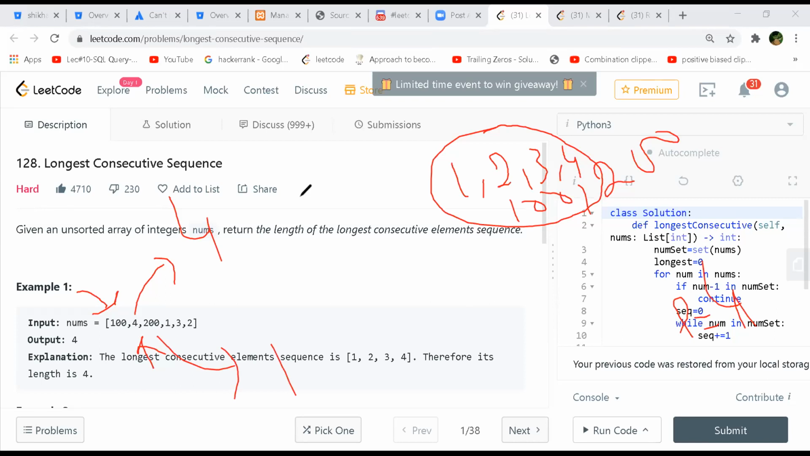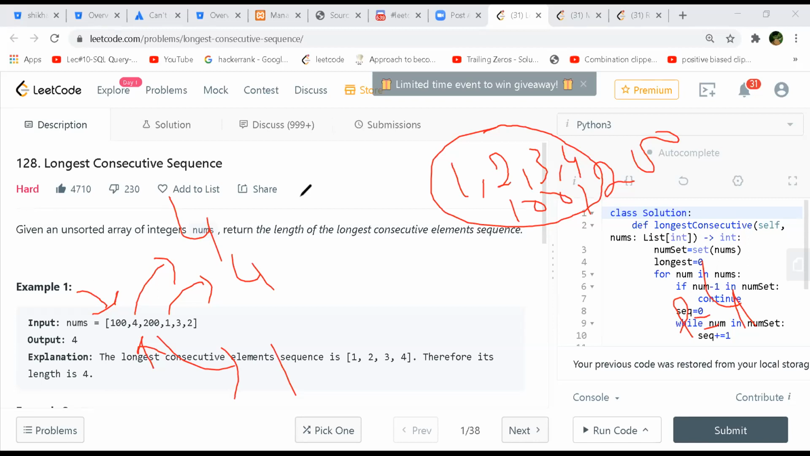For 1, we'll check again, 0 is not present, so 1 is the root. Again, corresponding to 1 you'll have 4, right? 1, 2, 3, and 4. And for 3 also the same thing, you will get 4, and for 2 also you'll get 4. Right? But we have already visited these numbers, so we are revisiting.